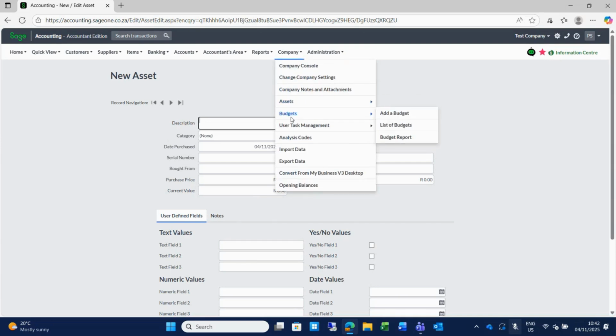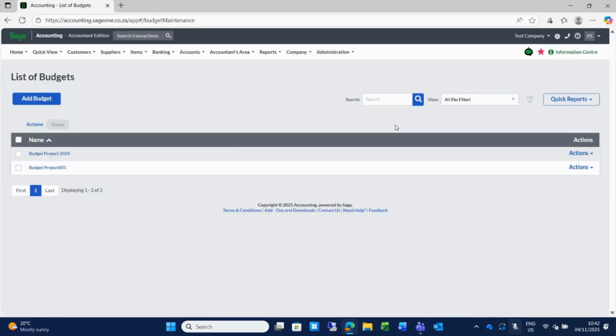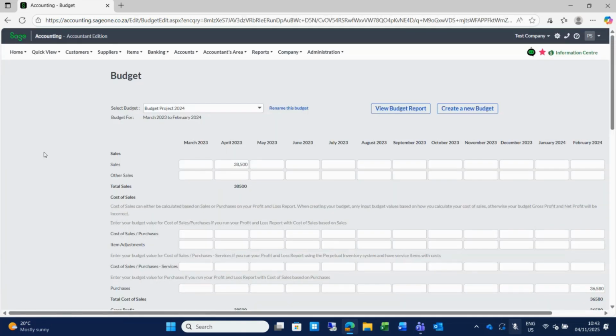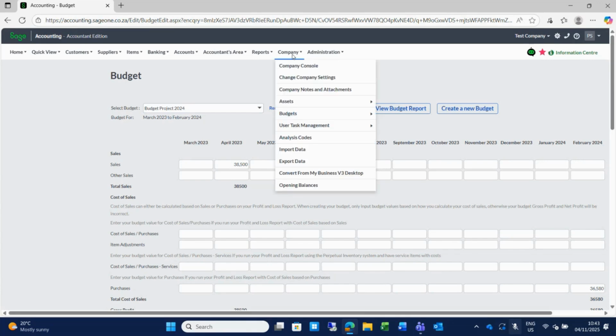Also, I would like to mention that you can set up your budgets here on the system, and the same applies with our list of budgets. So here you will have a grid with the different budgets listed here. And that is the nice thing about the budgets here. This is just an example of a budget layout screen. You can have more than one budget. You can have a budget per department, and then you can set up per month, per your general ledger account, what the budget for that specific department will be. And you can just change the budgets and print your reports with comparison to that specific budget.